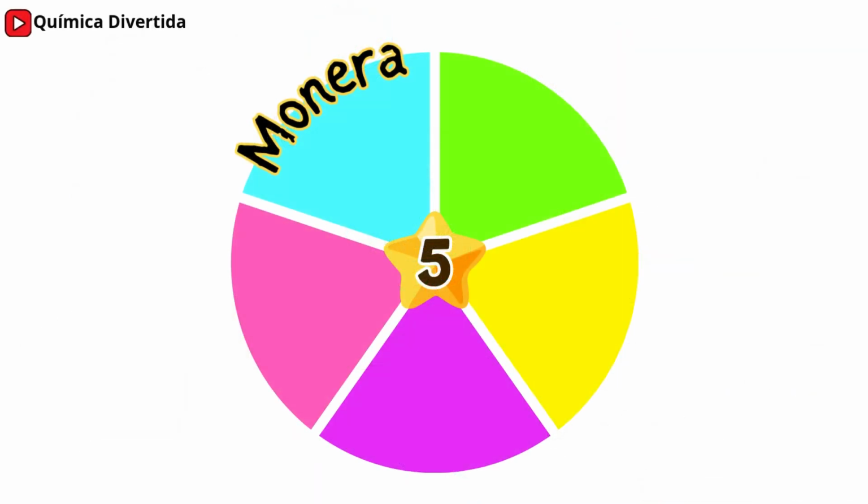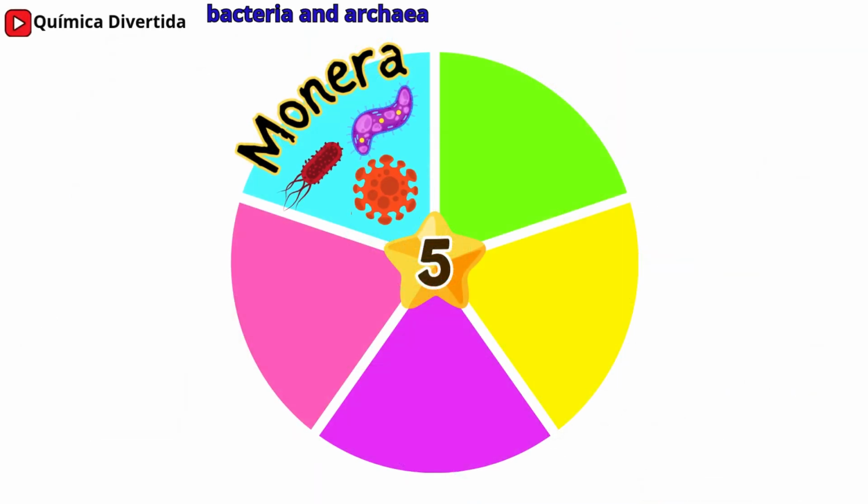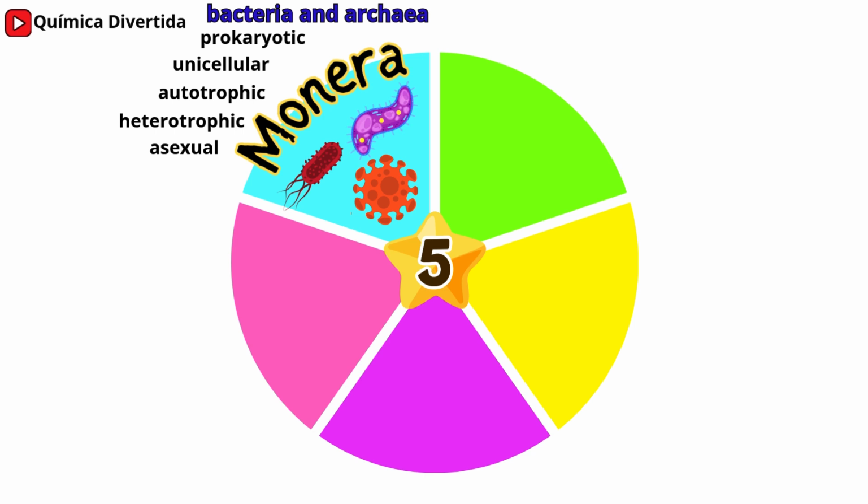Kingdom Monera, composed of bacteria and archaea. They are prokaryotic organisms, meaning their cells lack a defined nucleus. They can be unicellular. Their nutrition can be autotrophic, they make their own food, or heterotrophic, they feed on other organisms. Reproduction, mainly asexual by binary fission. Example, Escherichia coli, a bacterium that inhabits our intestines.